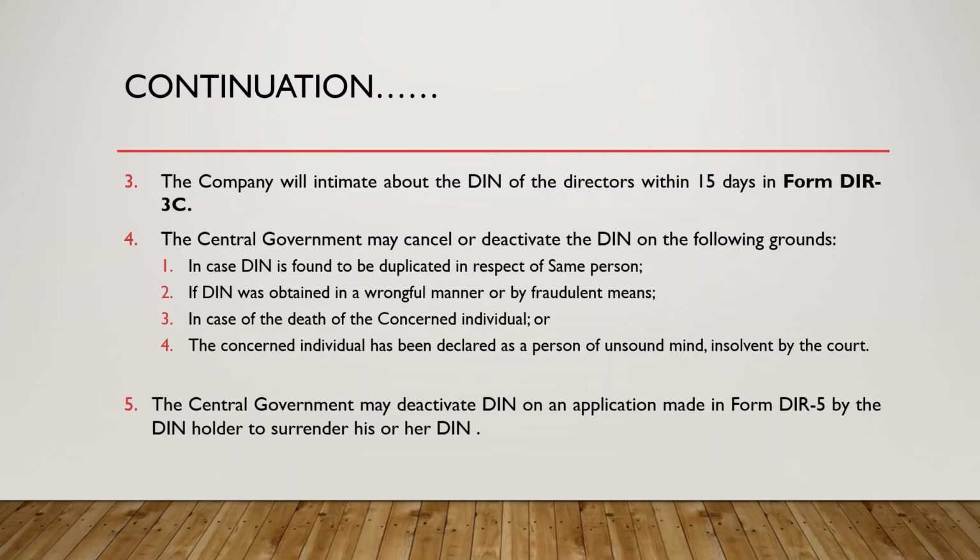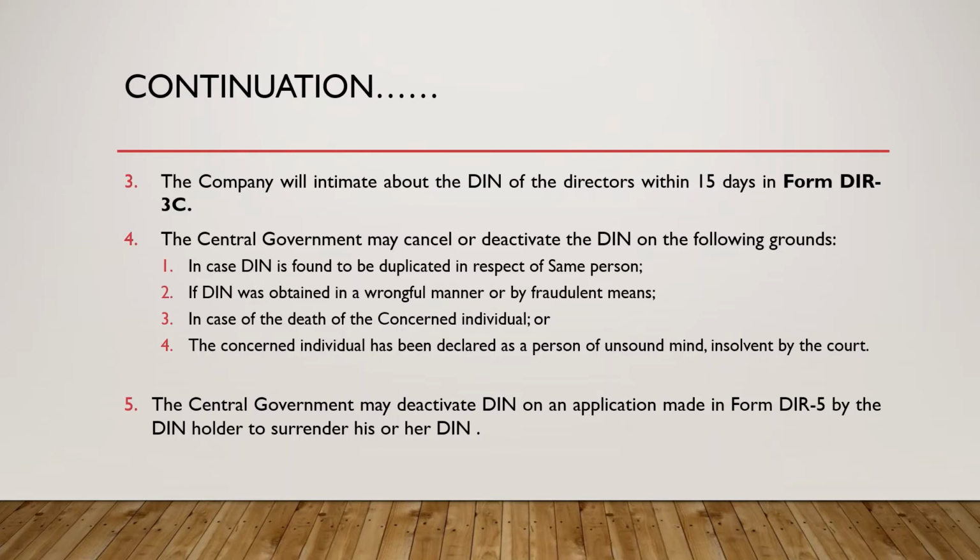Next point: the central government has the power and right to issue a DIN number to an individual who is going to be appointed as a director. Similarly, the central government has the right to cancel or deactivate such DIN anytime on the following grounds. Only this power the central government has. So what are the grounds on the basis of which the central government may cancel or deactivate the DIN?